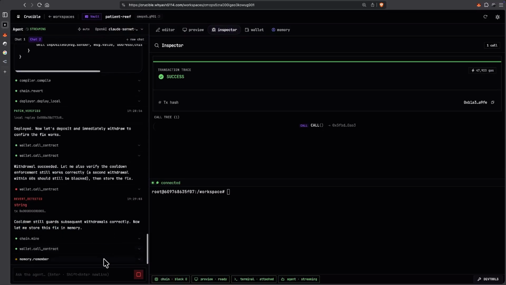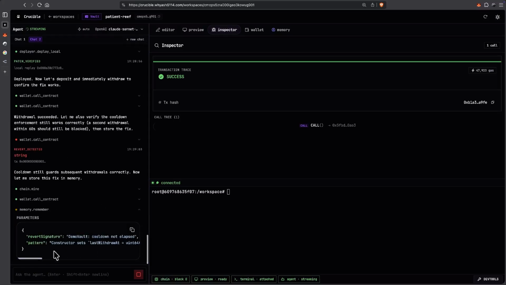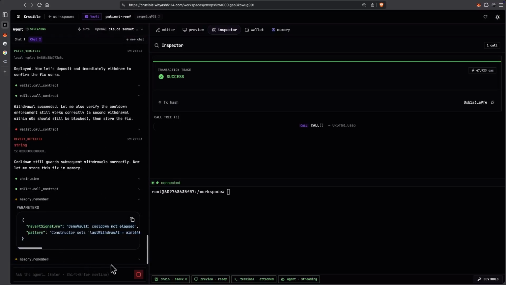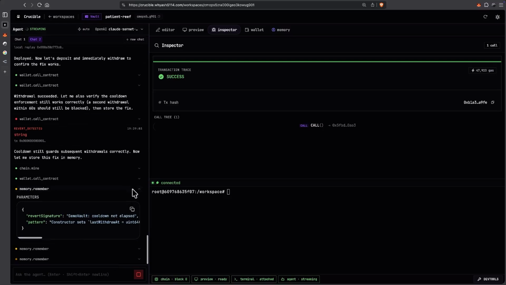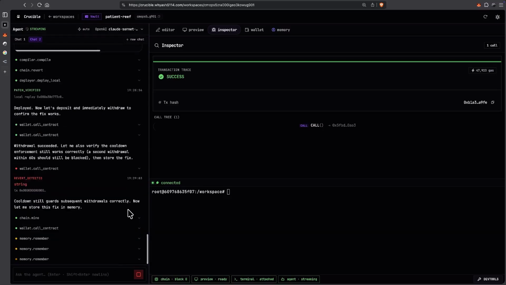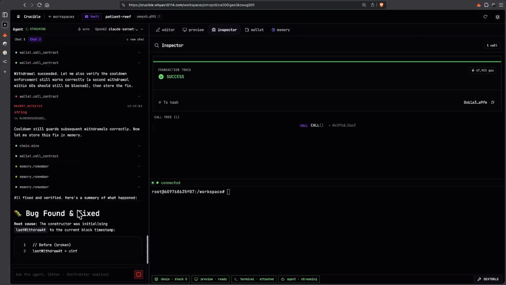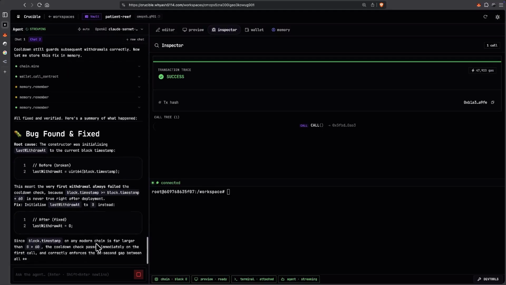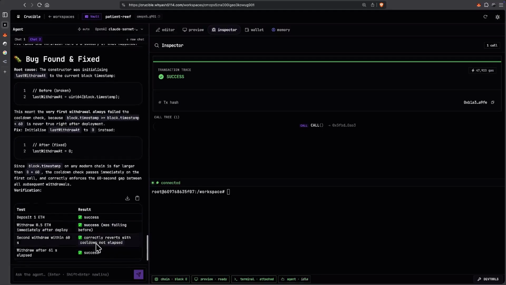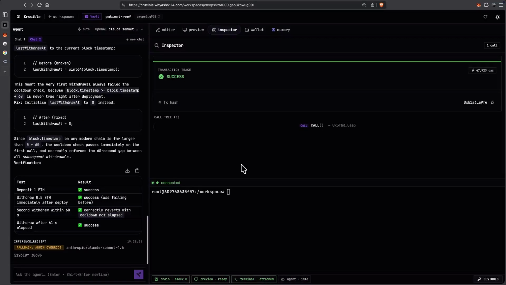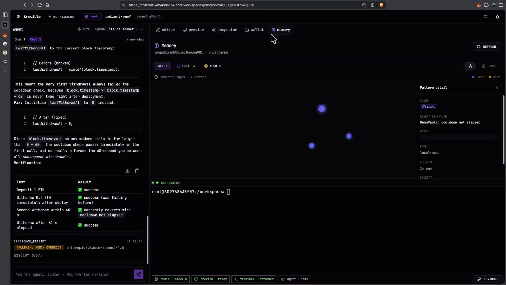Now it enters into one more agentic loop, then tries to remember things again, but as you can see, there is currently no memory as this is a very new workspace and we haven't seeded anything yet. Now it has found the fixes and applied them. And now that it has applied all the fixes, it remembers them in its own workspace and shares it over the mesh with other Jensen nodes.